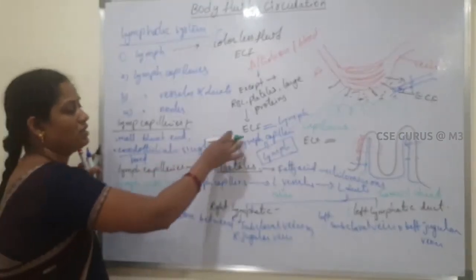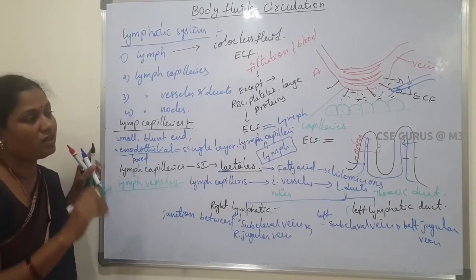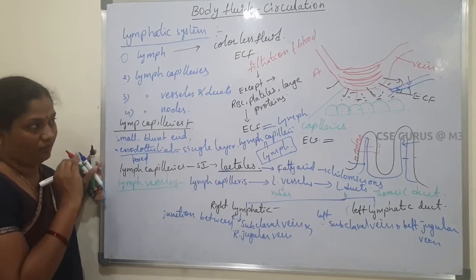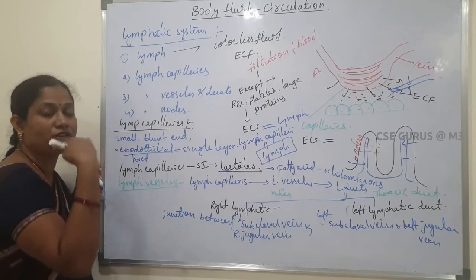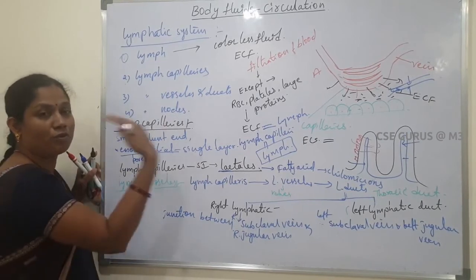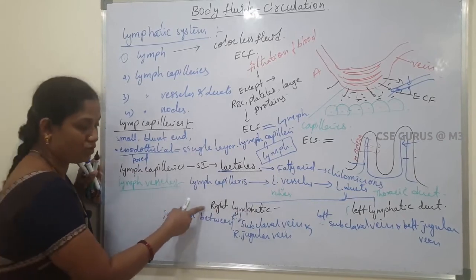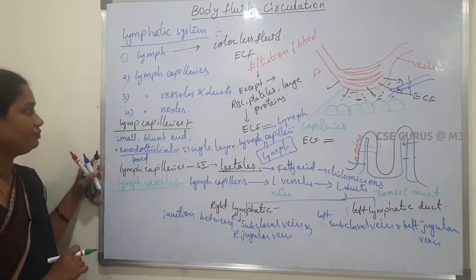The extracellular fluid formed in the tissue region, some amount of it diffuses into the lymphatic capillaries. Through the lymphatic system it circulates throughout the body and finally is poured into the main circulatory system through the right lymphatic duct and left lymphatic duct.